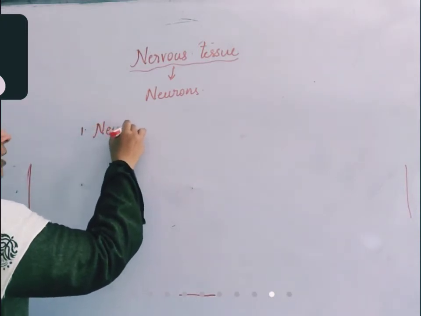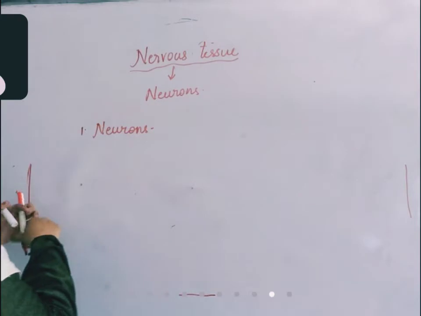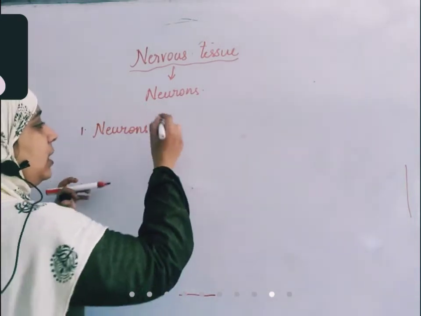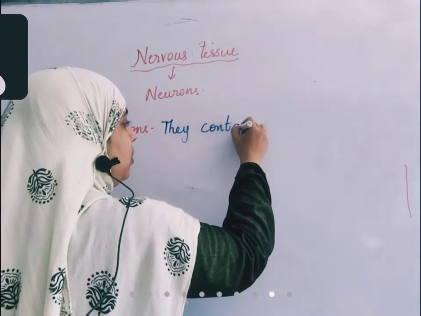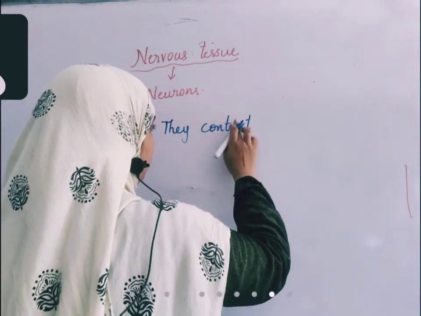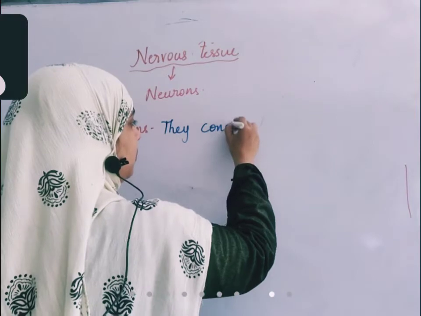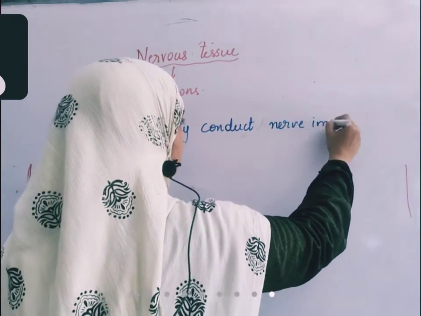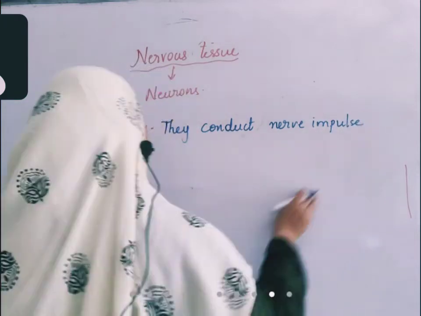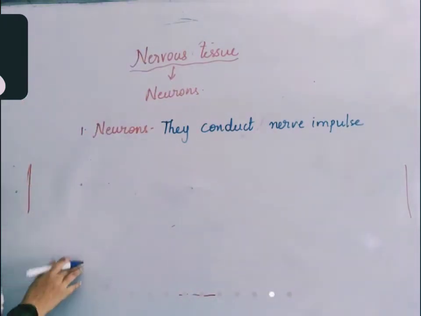First is neurons. They help in conducting nerve impulse. They carry the nerve impulse from one location to another. This is the first set of cells, very important cells of the nervous system.